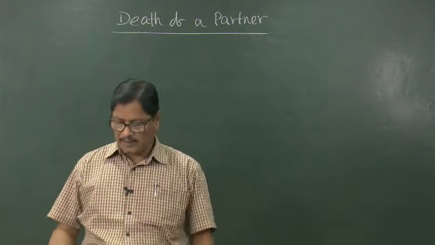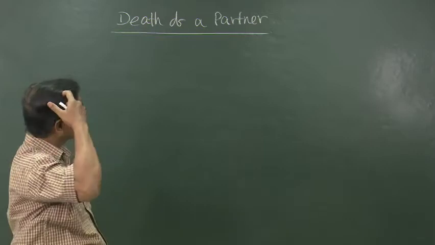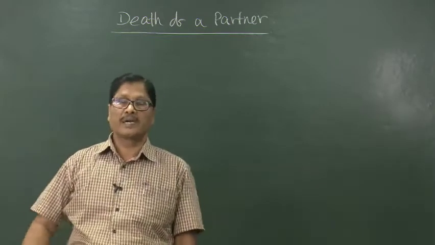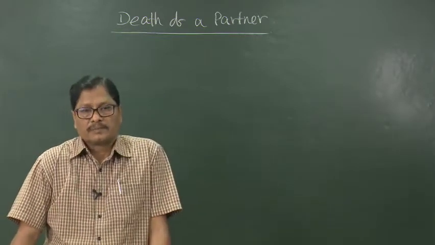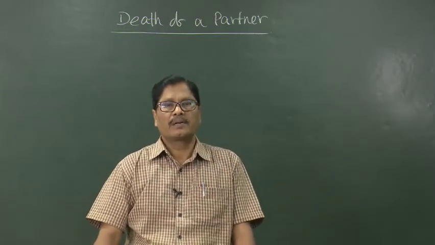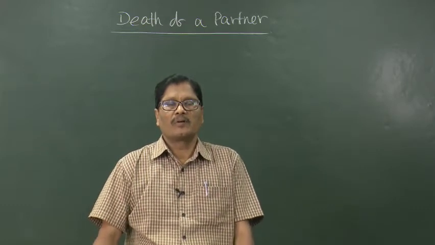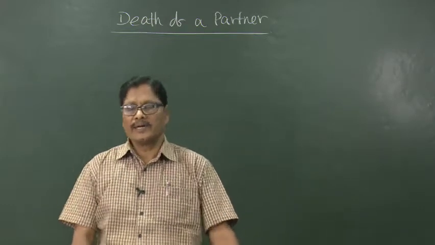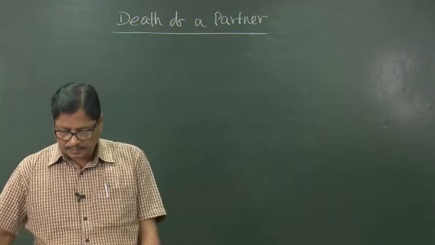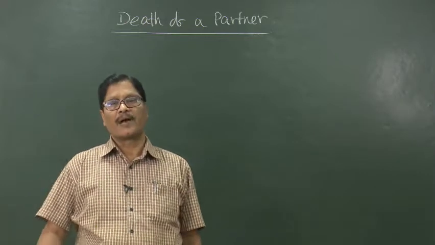Good morning, and let us start the death of a partner, which does not come by giving any notice. As you know, retirement is voluntary, but death is compulsory. So, death will not wait for anything, that is why it is uncertain. Retirement can be planned, but death cannot be planned.